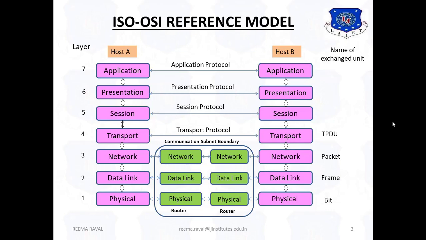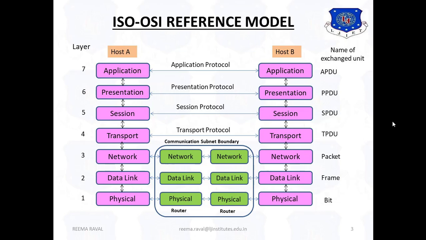For the session layer, it is called SPDU, which means Session Protocol Data Unit. For the presentation layer, the unit is PPDU, which is called Presentation Protocol Data Unit. And last, for the application layer, it is called APDU, which means Application Protocol Data Unit. These are the exchange units for each layer.